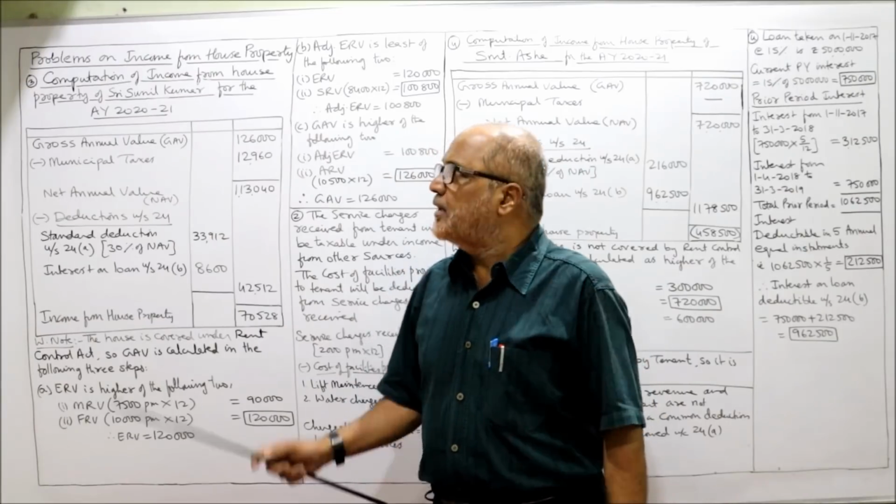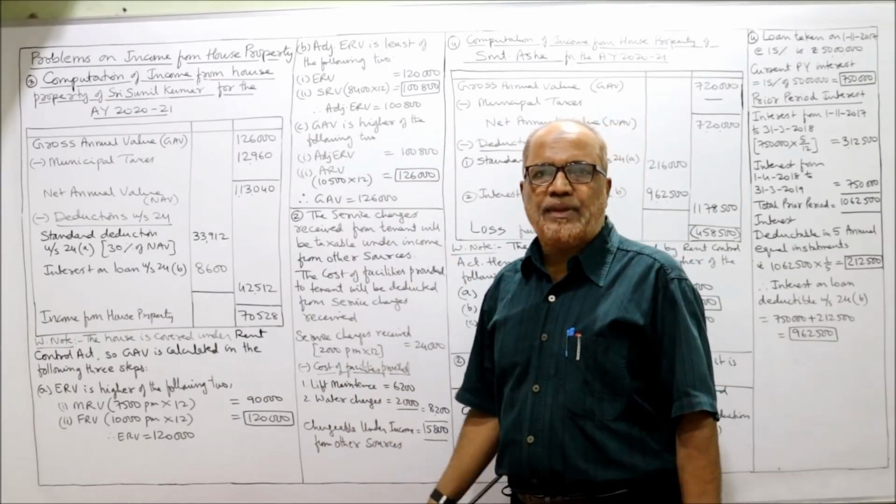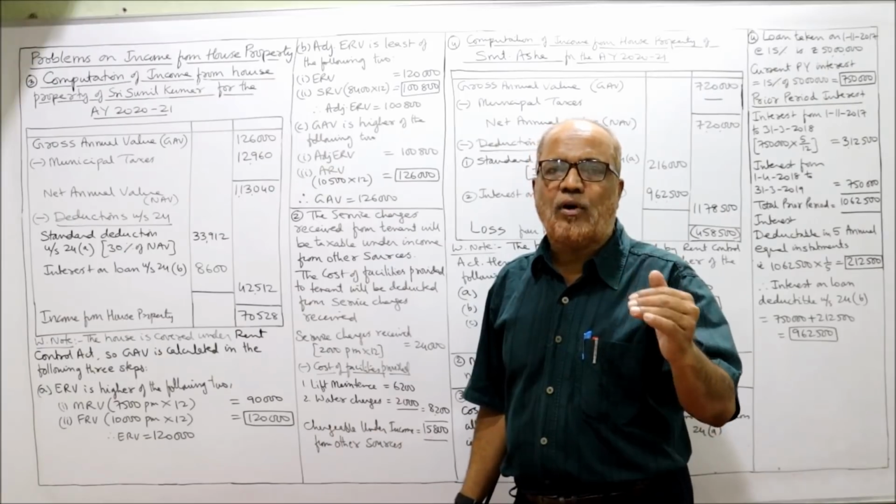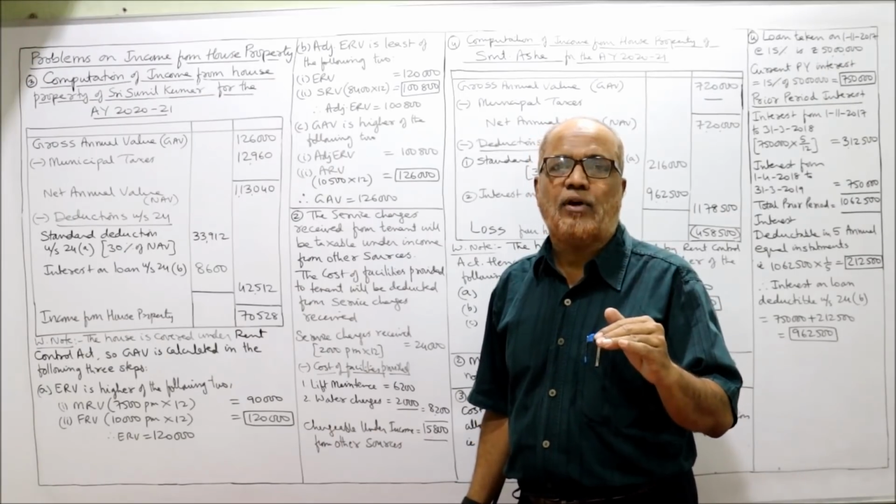Second step, adjusted ERV is lower of the following 2 amounts. Lower of the following 2 amounts.